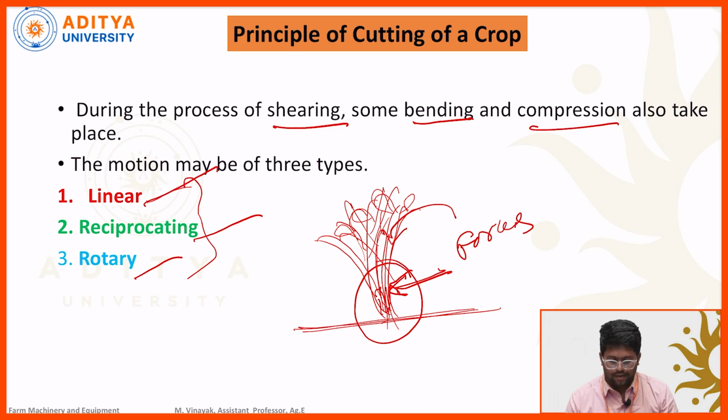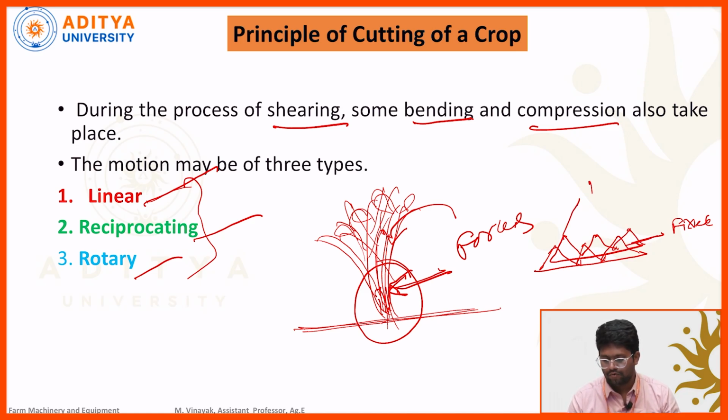Coming to the reciprocating motion, most cutter bars of the reaper, mower and self-propelled combine harvester consist of reciprocating type motion. Here, reciprocating motion means two types of knives are used: one is a fixed knife, another is a movable knife. The bottom one is the fixed knife and the top one is the movable knife.